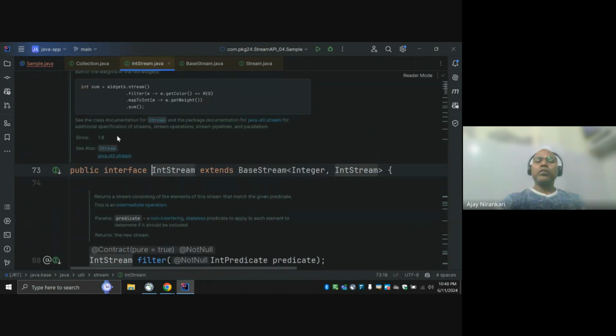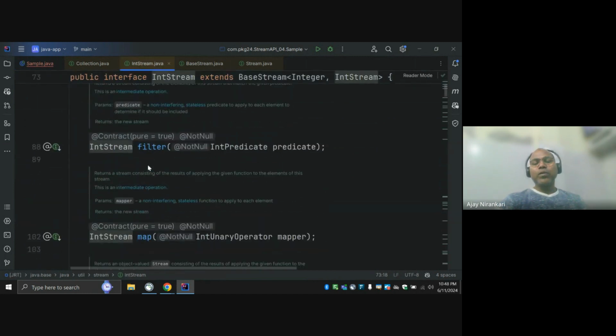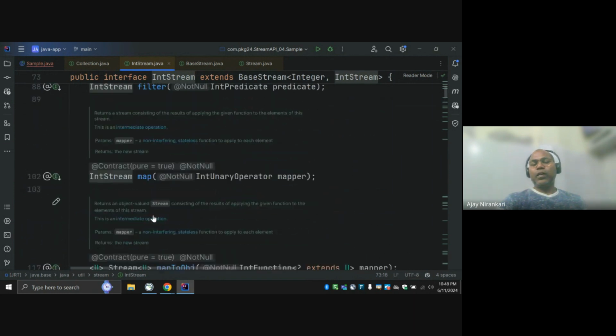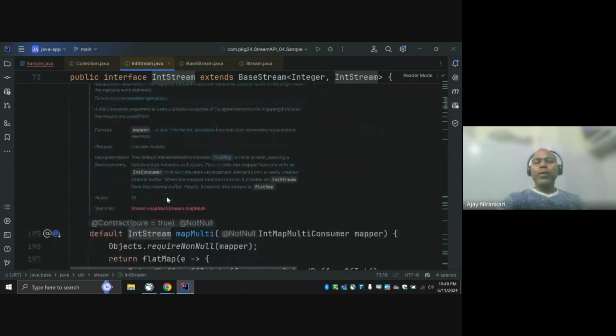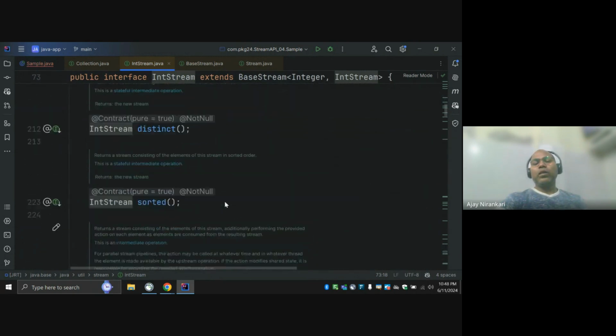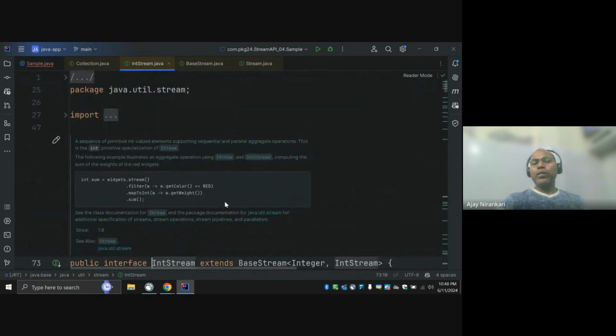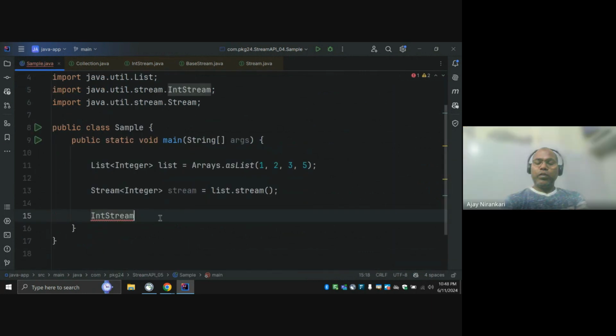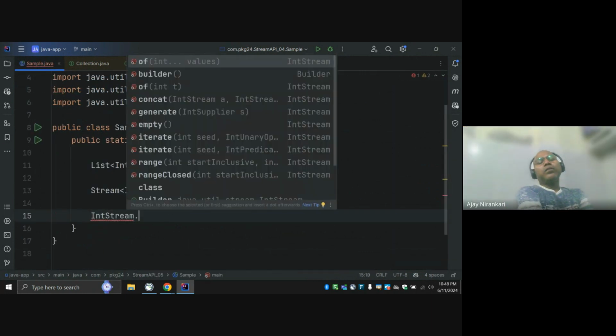So if you look at this interface, they have all the functions available here, like filter, map, everything that is default. But apart from that, there are some utility methods also given. Notice that in Java 8, there is a concept that an interface can have default methods, right?